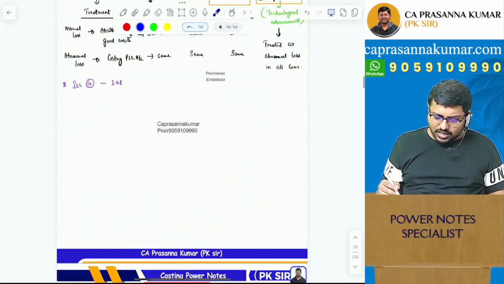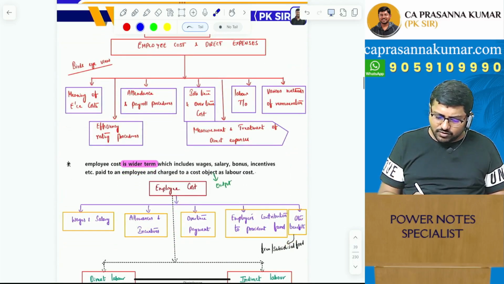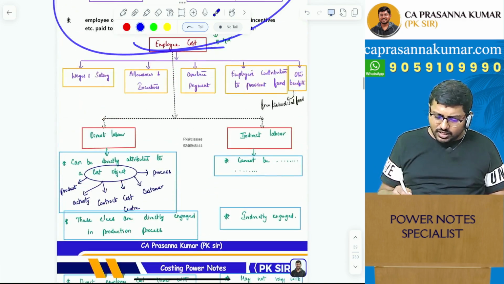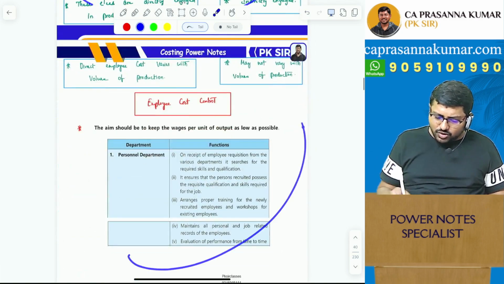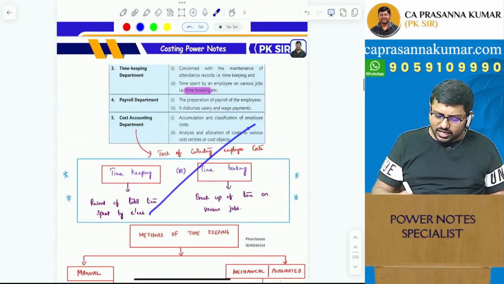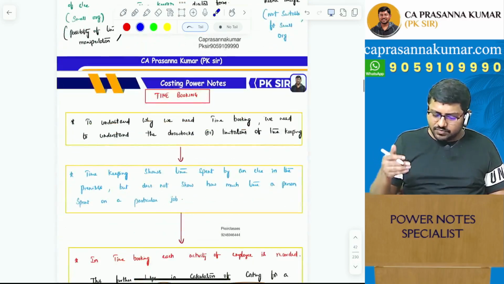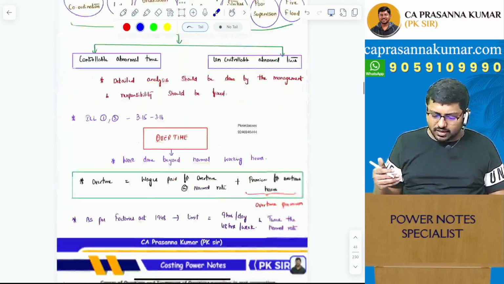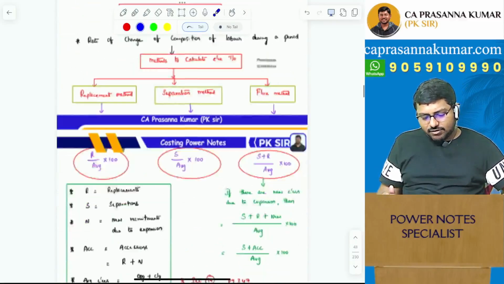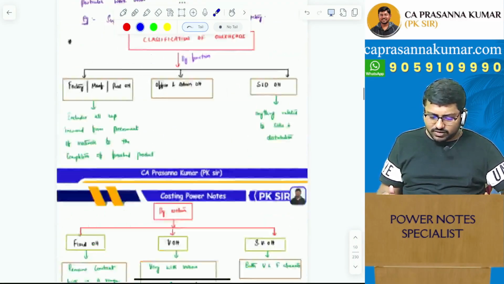As you can see the content. So this is about your material chapter. Then you have got employee cost, same stuff. You can see it goes parallelly with your ICAI. Whatever your ICAI study material has given as content, my content also goes parallelly with that. Wherever I have to improvise, there I have improvised. That also I have done.